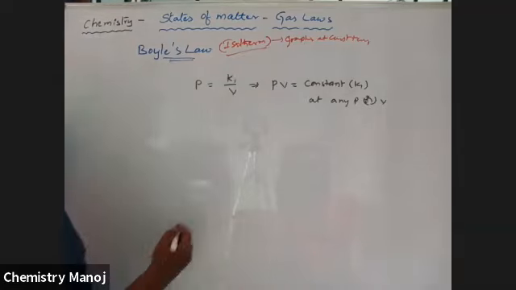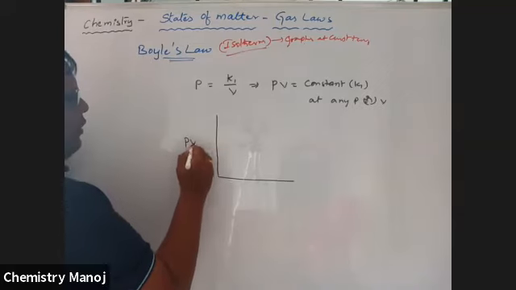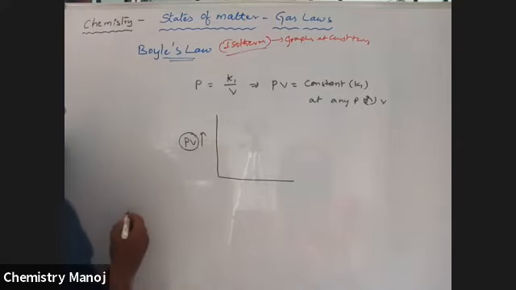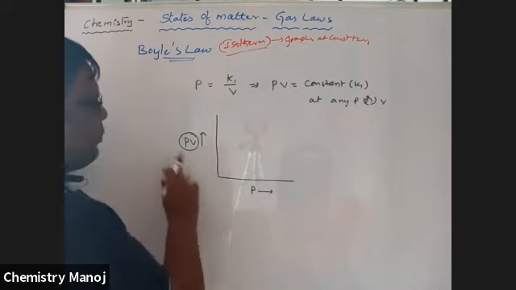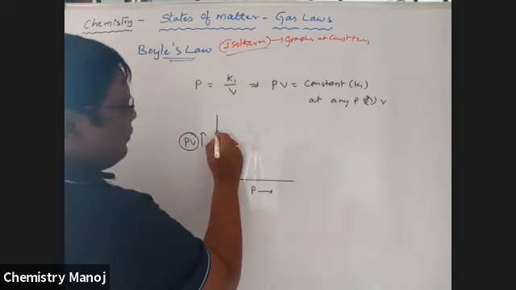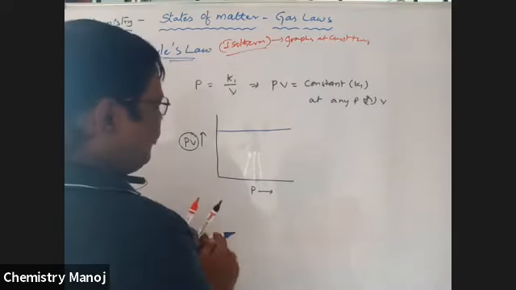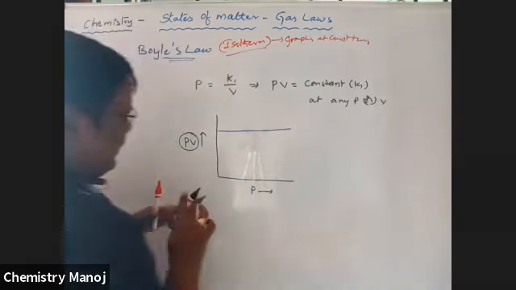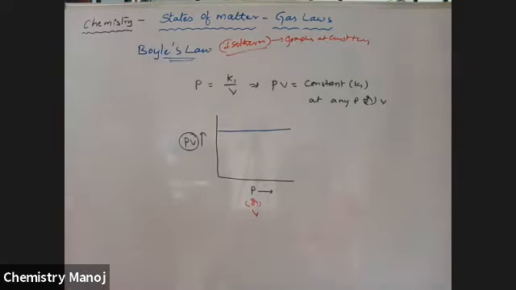So now I want to draw a graph. PV on the y-axis, mind it, it is P into V, the product of pressure and volume, and P on the x-axis. So the PV value at any pressure is always constant. That means it gives a straight line parallel to the pressure axis. Okay. Now, once again, I am going to draw one more. Mind it, here P or V is taken.